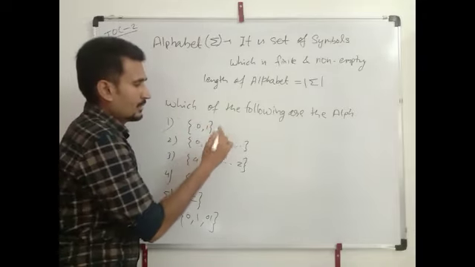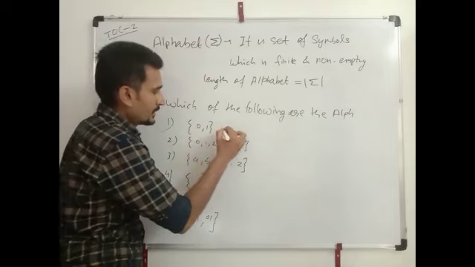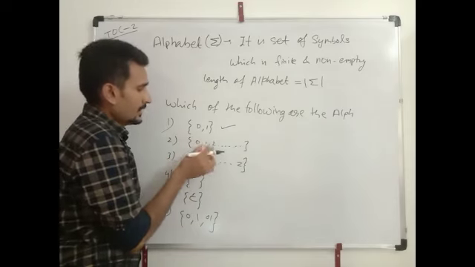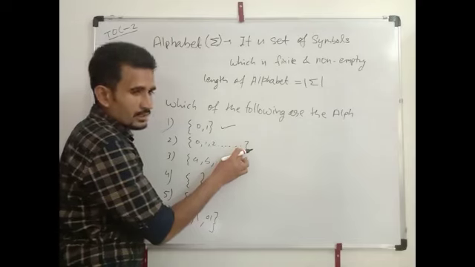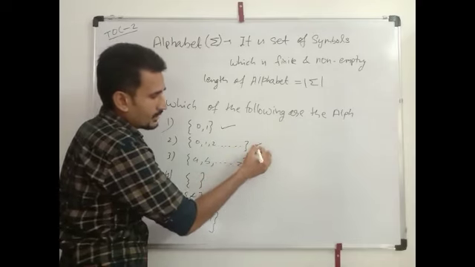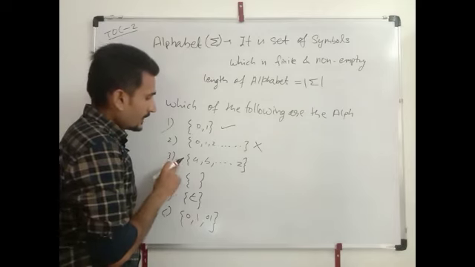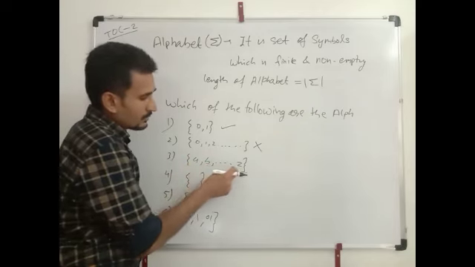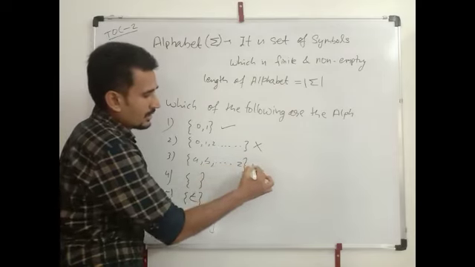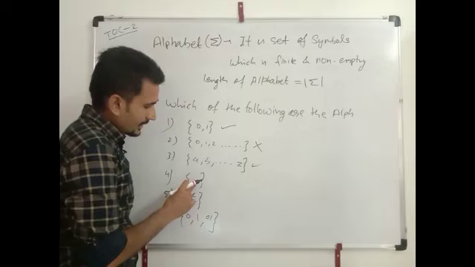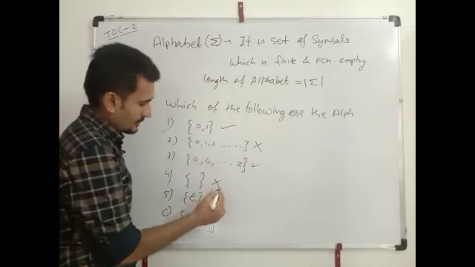First is the alphabet because it is non-empty and finite, so it is an alphabet. Second, it is non-empty but it is infinite. Dot dot dot denotes the infinite, so it is not an alphabet. Third, A, B up to Z, is finite and also non-empty, so it is an alphabet. Fourth, it is an empty set. Empty set can't be an alphabet.